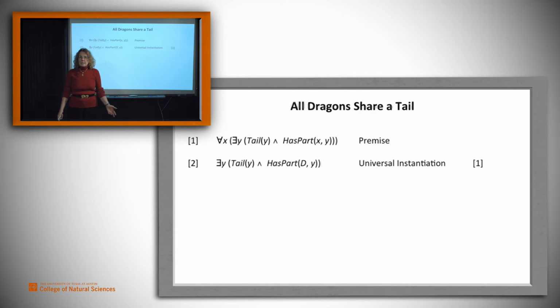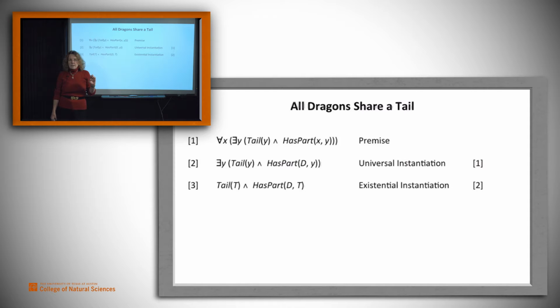We can use universal instantiation to say, well, if this is true of all dragons, then it has to be true of any dragon, and in particular, how about making it true of some representative dragon we'll call D? So there you go. Now let's deal with the existential quantifier. We'll use existential instantiation and say, well, if there exists a tail, then let's just call it T. We don't know anything else about that tail. We'll call it T. So T is a tail, and D has T as a part.